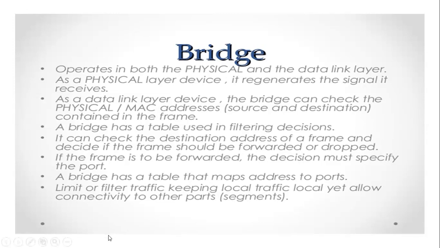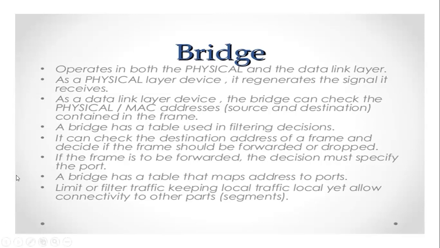If the frame is to be forwarded, the decision must be specified at the port. When we are sending a frame, it must reach the destination. At the port itself we need to mention that it has to be forwarded, then it will be forwarded and sent to the receiver side.